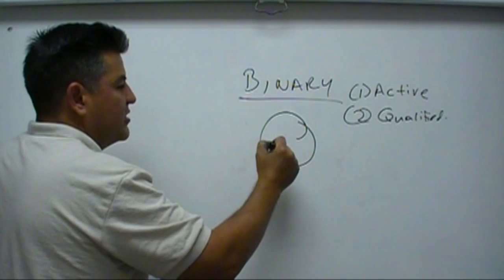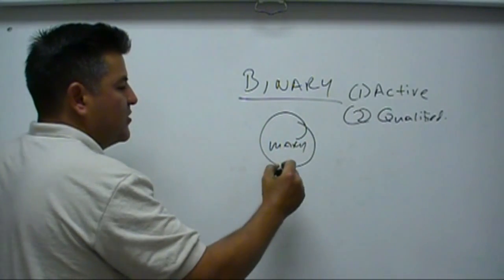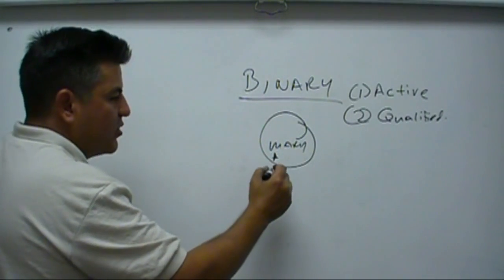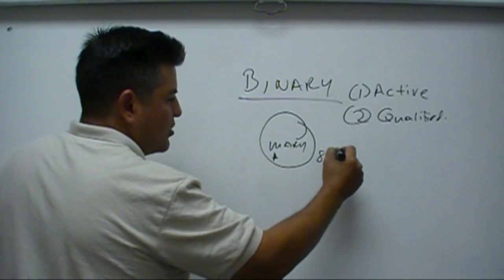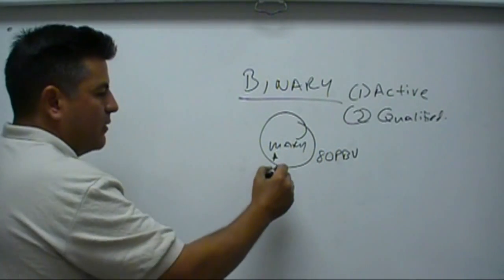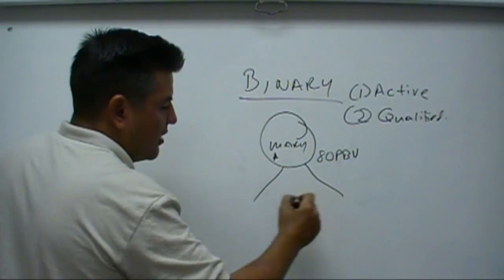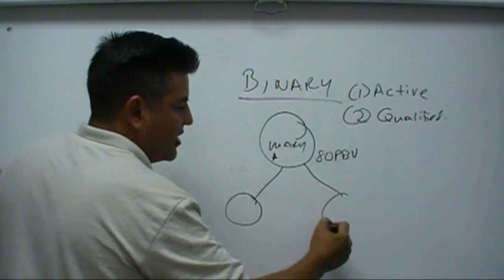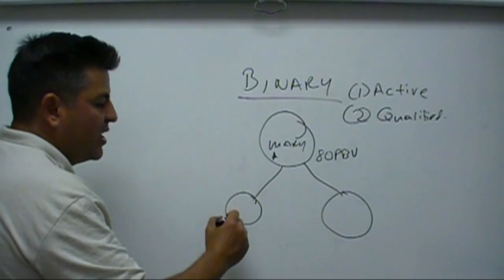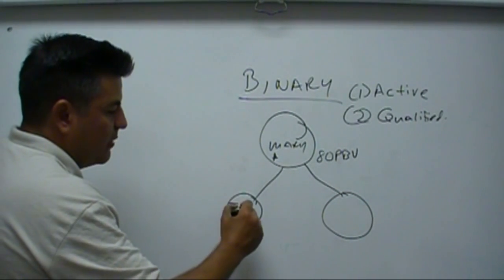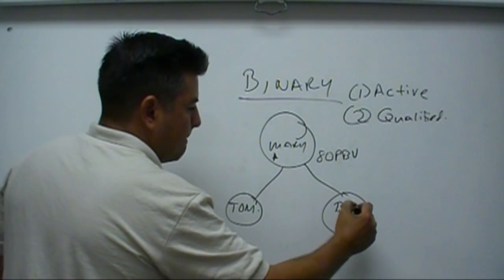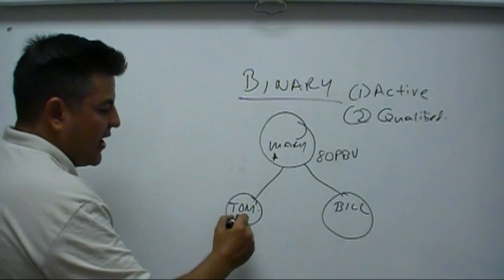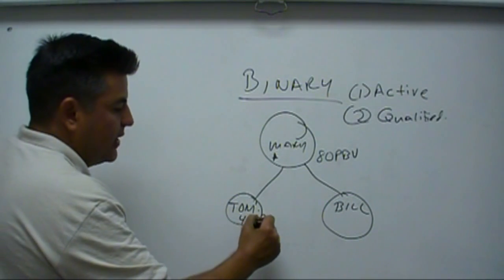Here you are. Here's Mary. She's active. To be qualified, let's say she has 80 points, 80 personal BV. She has to have enrolled someone in the left, someone in the right, let's say here Tom, and I believe we have here Bill, of which Tom has to have a minimum of 40 personal BV.